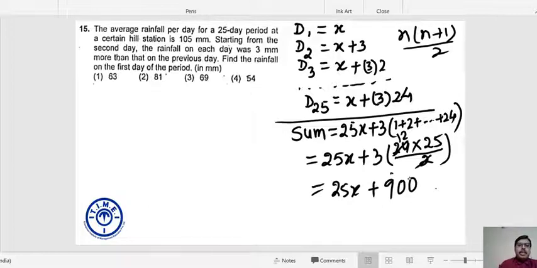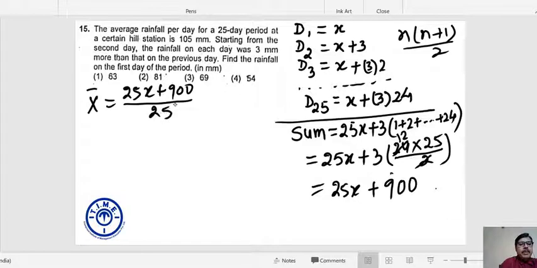What is the average rainfall in the span of 25 days? Average is 25x plus 900 divided by 25, and which is nothing but 105 mm, which is already provided in your question.